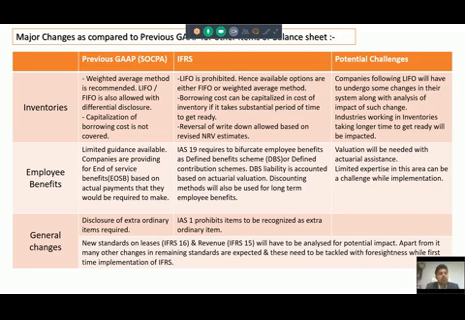What are the other general changes? Like, disclosure of extraordinary items was required under SOCPA. Now IFRS says that there is nothing extraordinary in the balance sheet. Everything is ordinary, so it prohibits any item from being recognized as an extraordinary item.